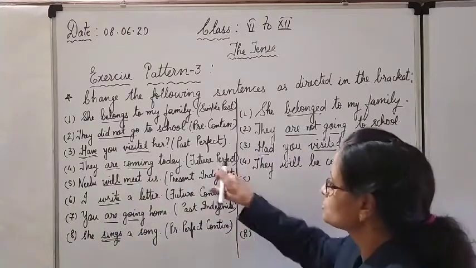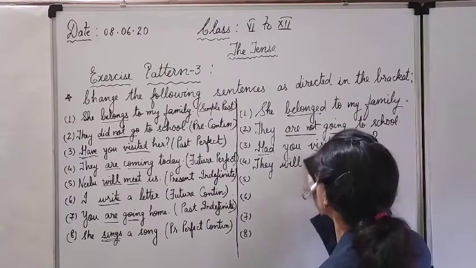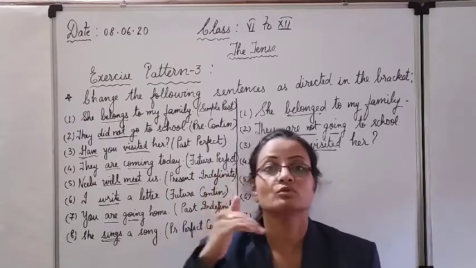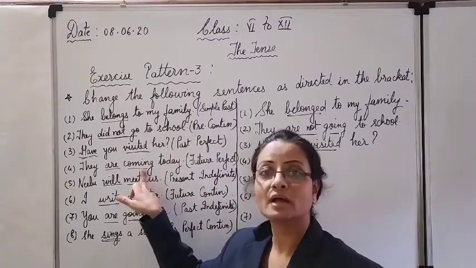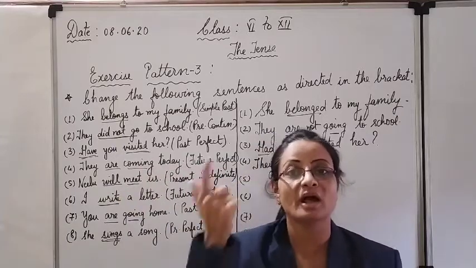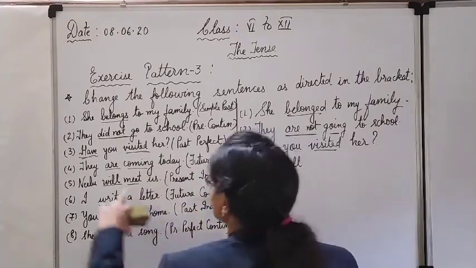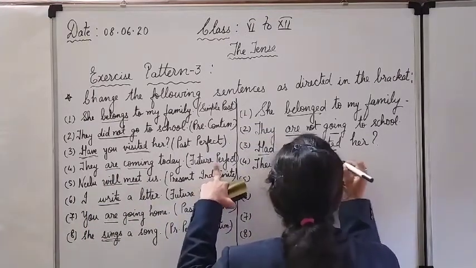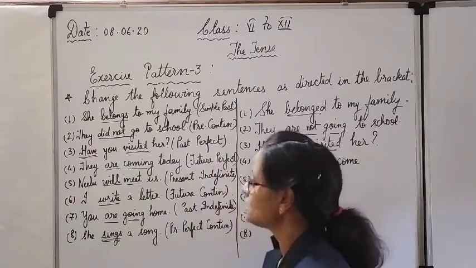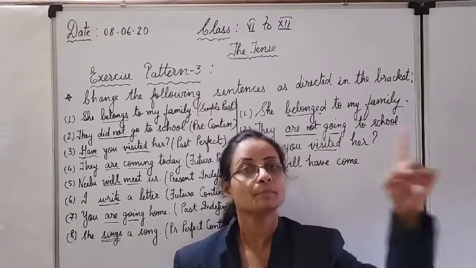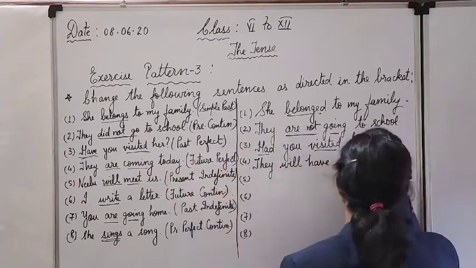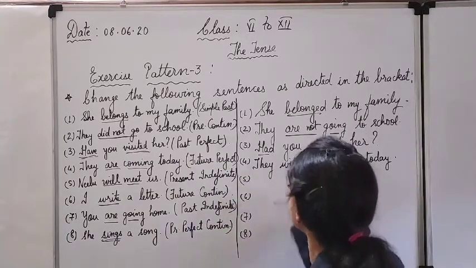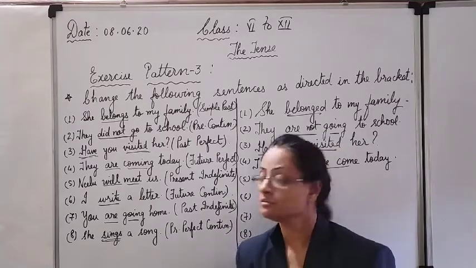They will be. Sorry, we have to change it into perfect. I was changing it into continuous. Okay, sorry. We have to change it into the future perfect. So third form of come and perfect tense means you have to add the helping verb have. Okay. So after will, have will come, and then third form, they will have come. See, call out the three forms of come: come, came, come. They will have come today. Okay, so this is future, indication future, and this perfect tense. Okay, have with third form.